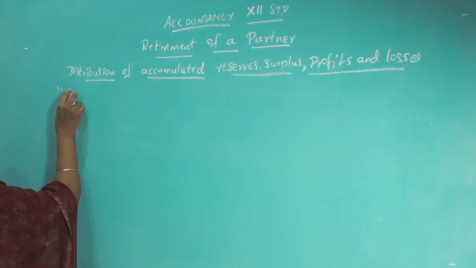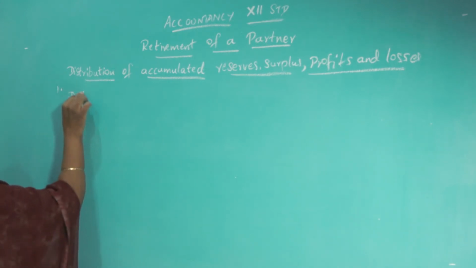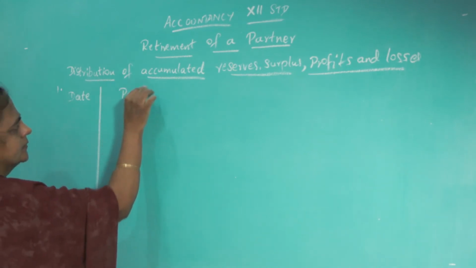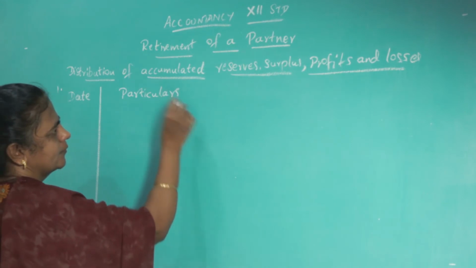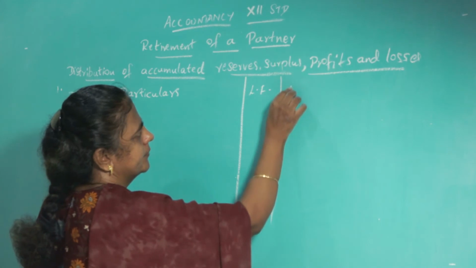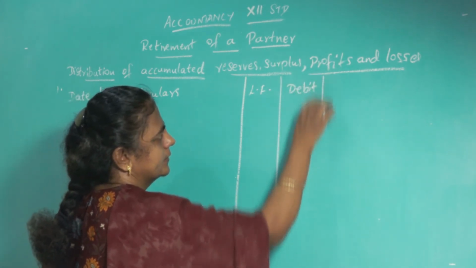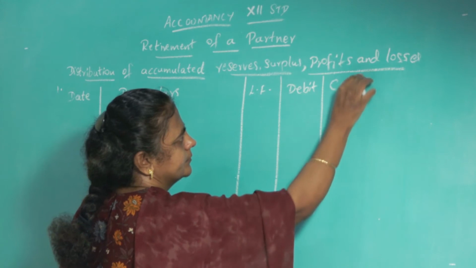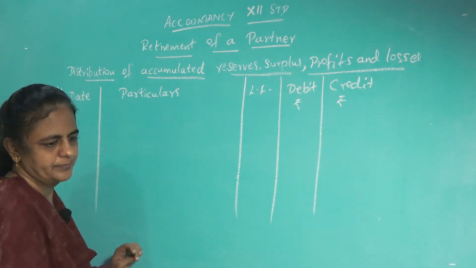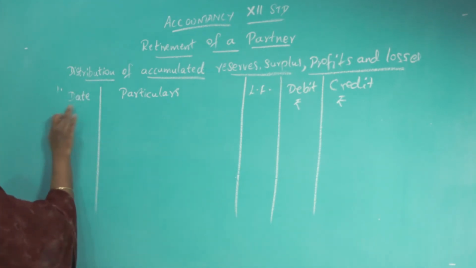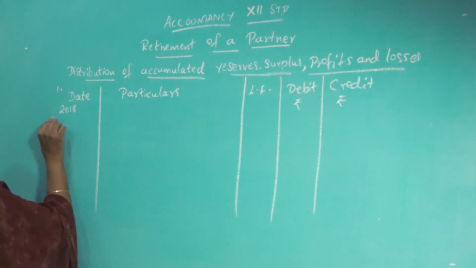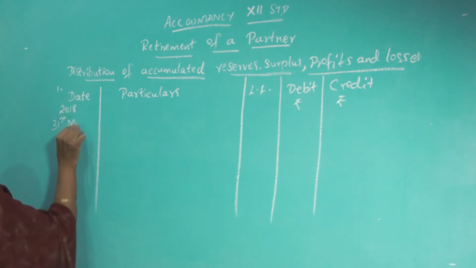So, write the format of journal: date, particulars, LF, debit, credit. Put your rupees. The date is given there. So, put the date here. 31st March.